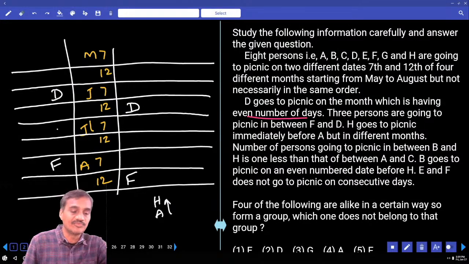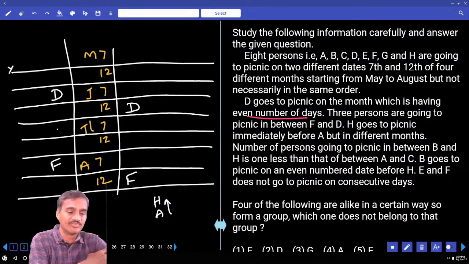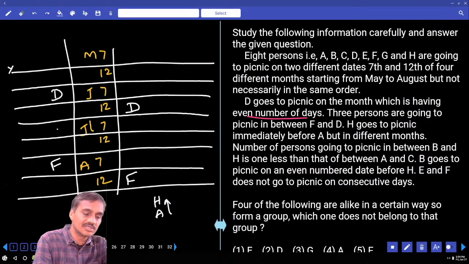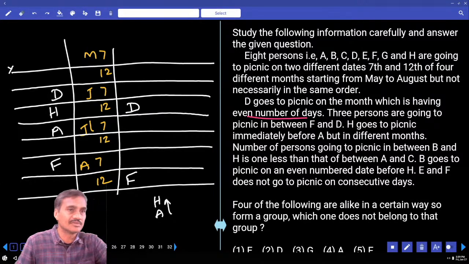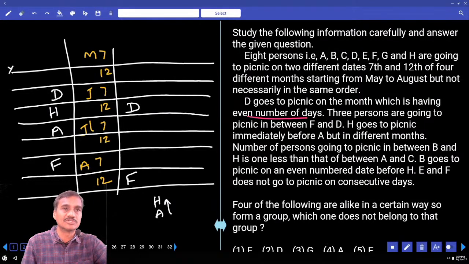H is immediately before A but in different months. Hence H cannot be in the month of May, isn't it? But in different months, then what is the answer here? H and A must be like this, because they must be in different months. H and A in different months, July and August. Here there are 2 different possibilities.